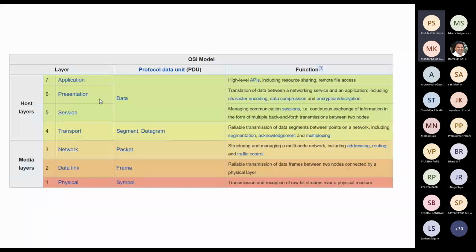Any company, when they design their own application or their own network, their network may be different or their design may be different, but they would have included all these features, all these layers, so that all of these will be satisfied.